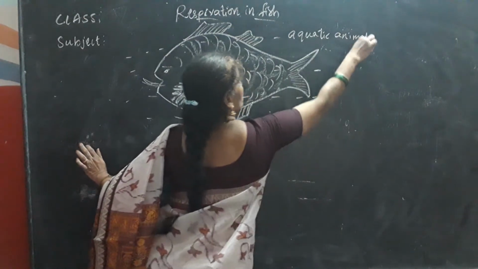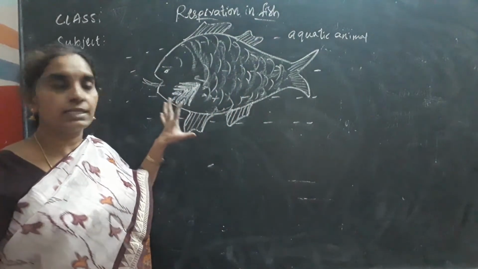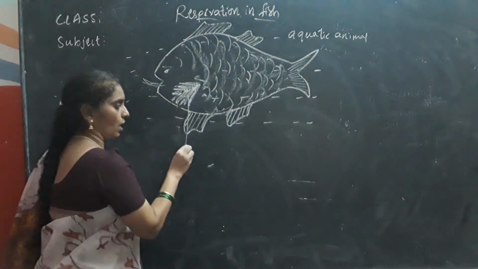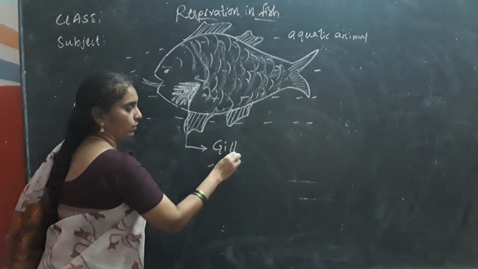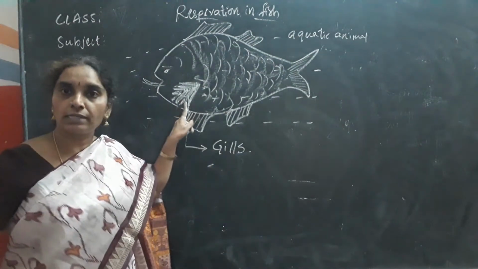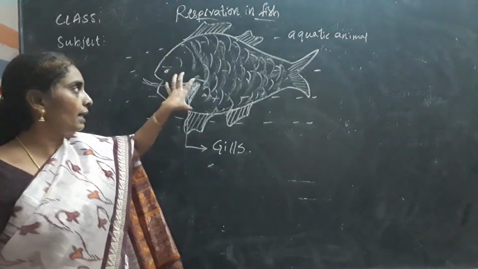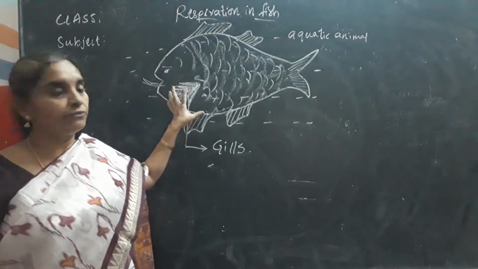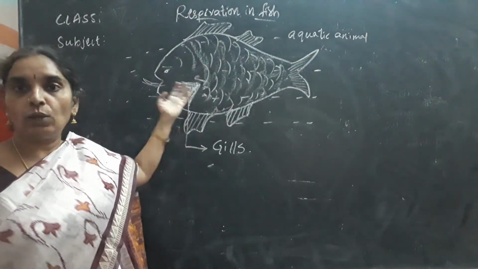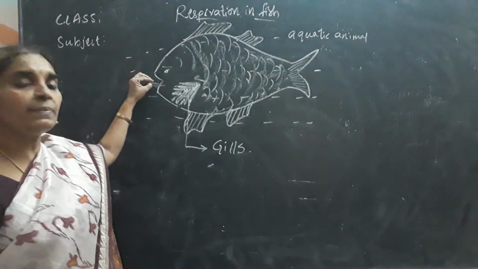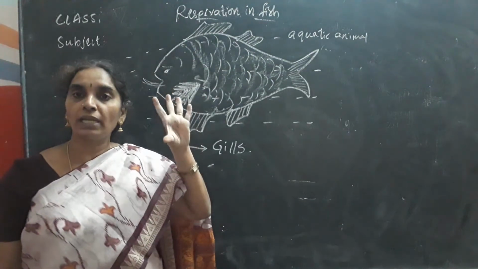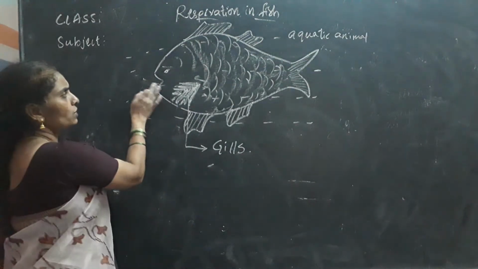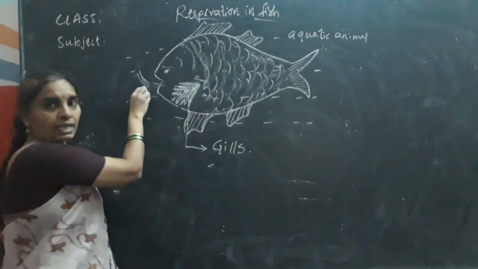You know it. So it takes the oxygen dissolved in the water. So how does it take? The respiratory organs of fish are gills. What are the respiratory organs of fish? Respiratory organs of fish are gills. There are red colored gills that are present at the dorsal side of the body of fish below the flaps. You will be seeing the fish continuously opening its mouth and closing its mouth, isn't it? So it is to take in the oxygen that is dissolved in the water.